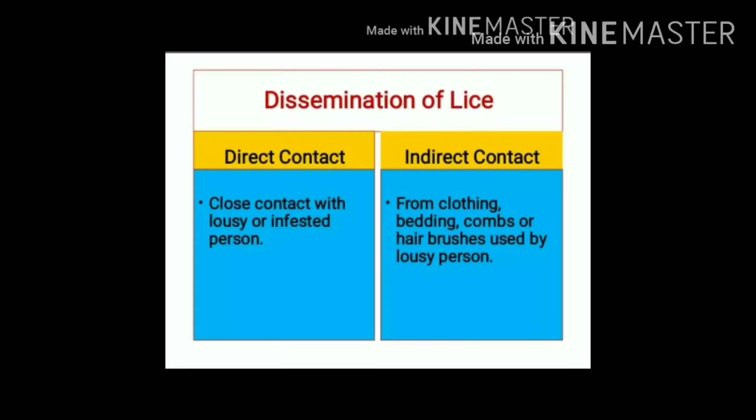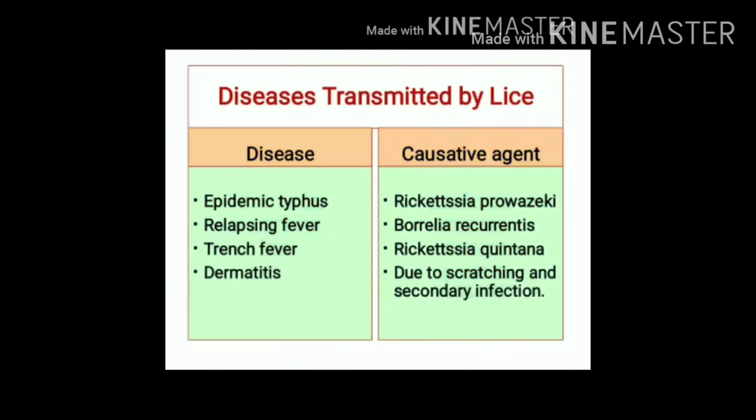Yes, they can disseminate by direct contact or by indirect contact. Whenever there is close contact with a lousy person or infested person, lice can spread. And indirectly they can spread by sharing clothings, beddings, combs or hairbrushes used by a lousy person.